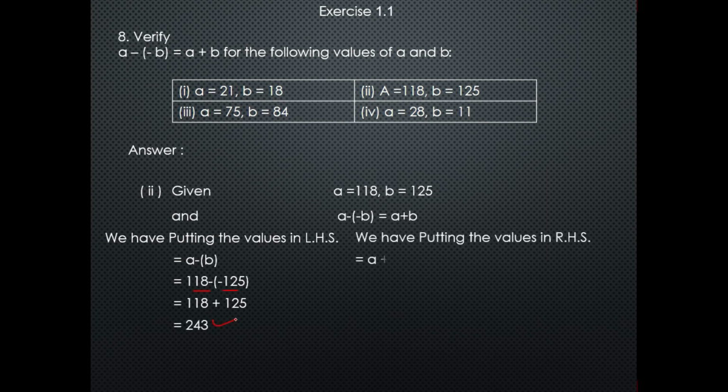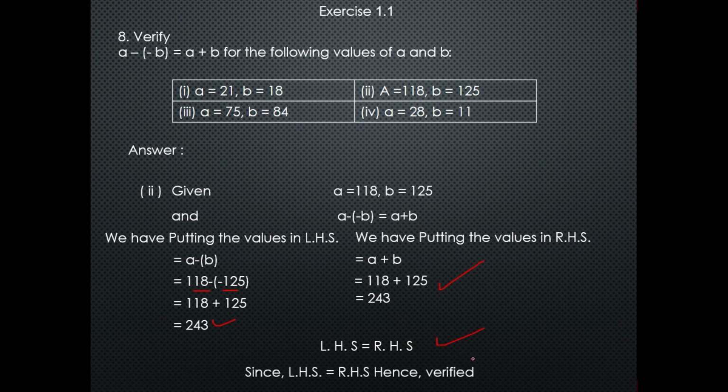Same here on the right hand side. We write the equation and put in the values of a and b. So 118 plus 125 is equal to 243. Hence left hand side is equal to right hand side, which is verified.